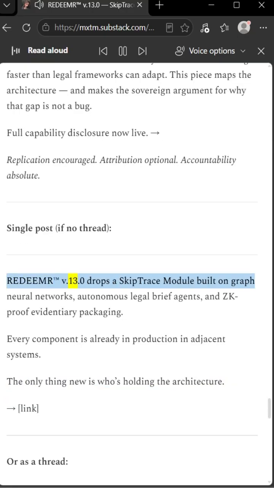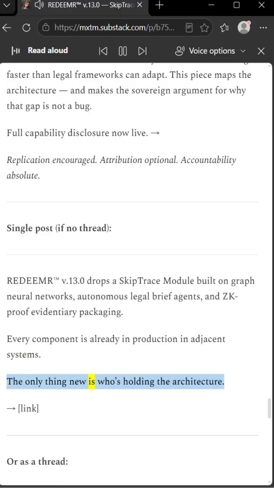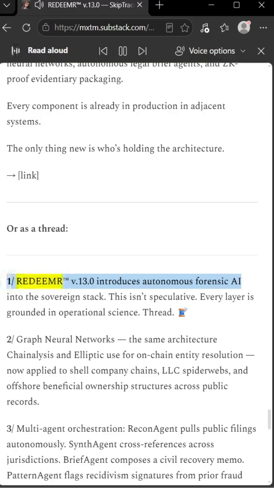REDEEMR v.13.0 drops a SkipTrace module built on graph neural networks, autonomous legal brief agents, and ZK-proof evidentiary packaging. Every component is already in production in adjacent systems. The only thing new is who's holding the architecture. Link, or as a thread. 1/ REDEEMR v.13.0 introduces autonomous forensic AI into the sovereign stack. This isn't speculative. Every layer is grounded in operational science.